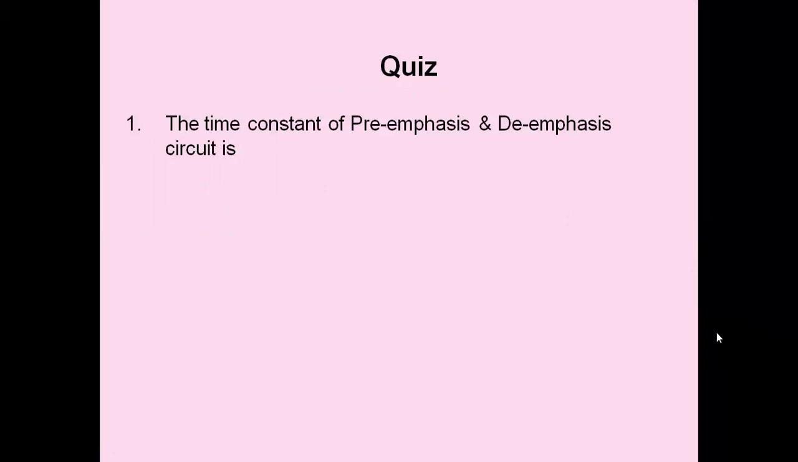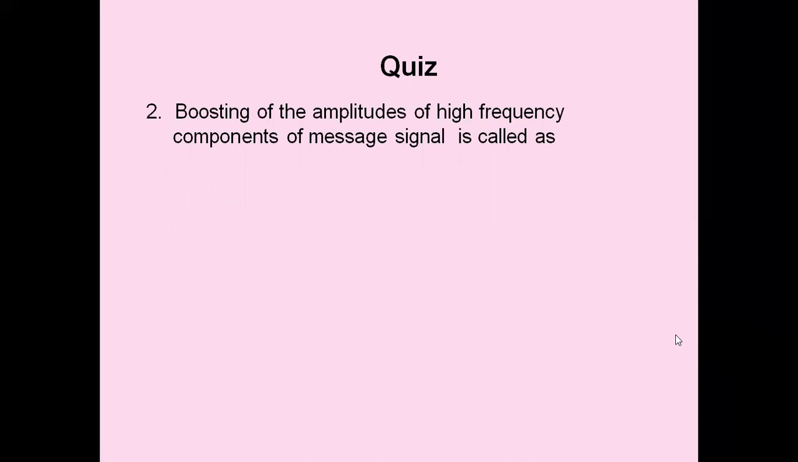The time constant of pre-emphasis and de-emphasis circuit is 75 microseconds. Boosting of the amplitudes of the higher frequency components of the message signal is called pre-emphasis.